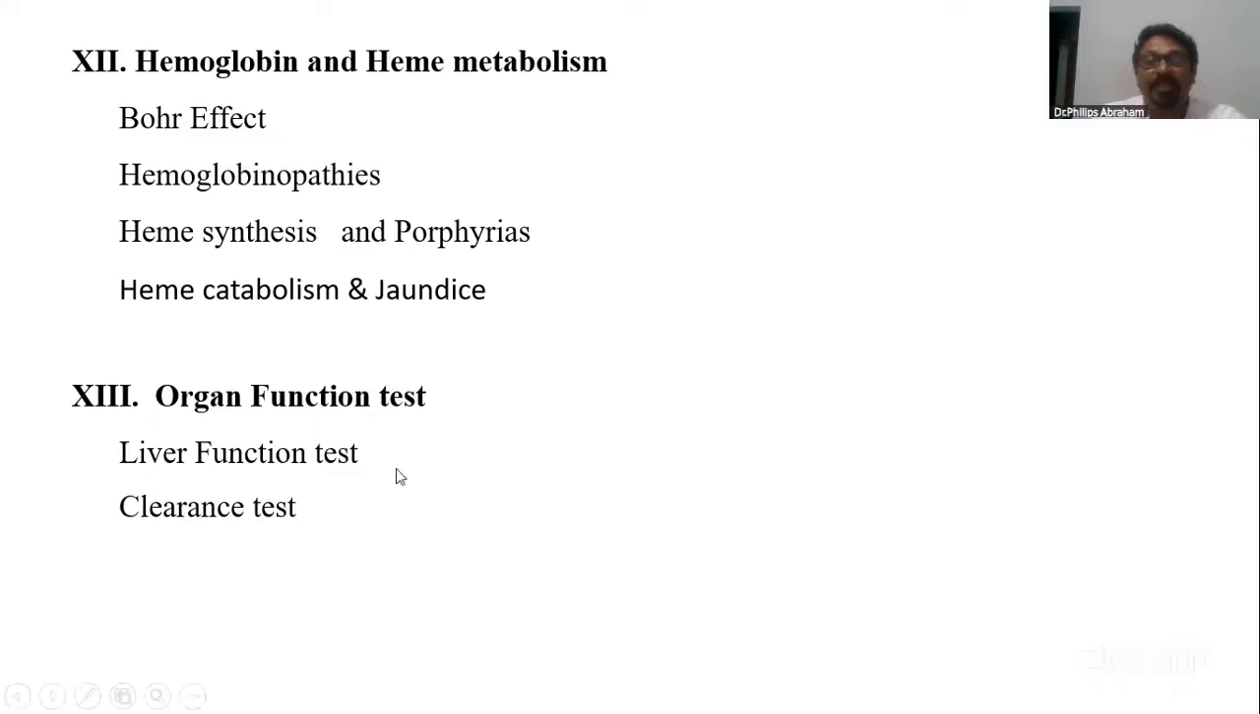Then function tests. In liver function tests, one question. As I see, we already have liver enzymes. We have some critically important enzymes related to the liver: AST, ALT, ALP. Along with that, you have done in practical classes total protein and albumin. Only one thing remaining is bilirubin. These are the liver function tests. Simple as that, the simplest way I can say.